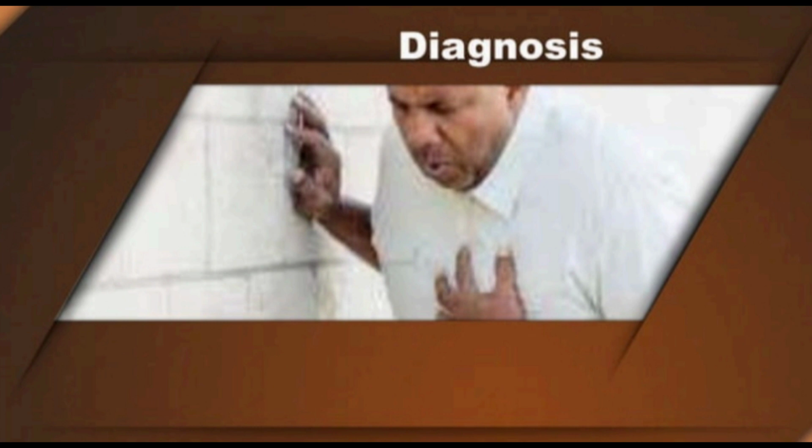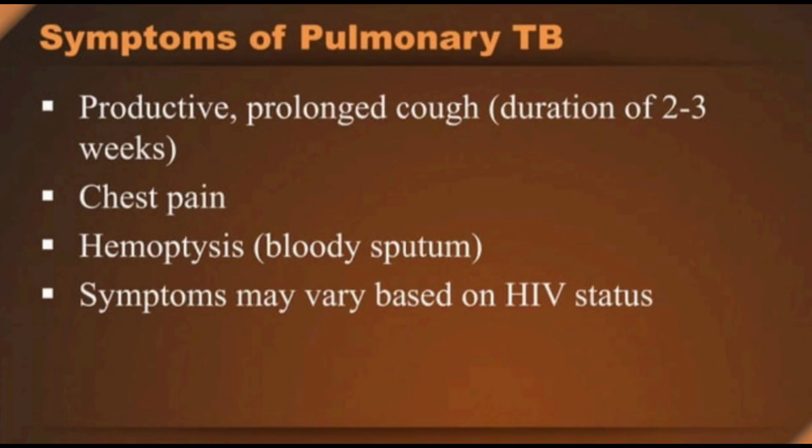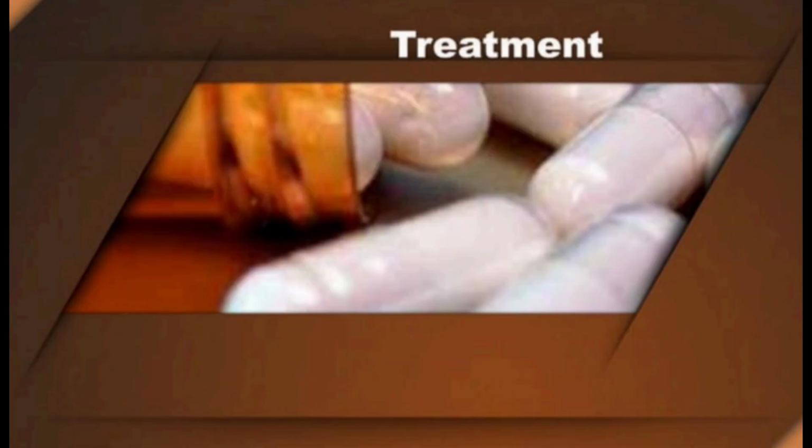Now let's see the diagnosis of TB. Before seeing the diagnosis, let's see some systemic symptoms of TB. So some systemic symptoms of TB are fever, chills, night sweats, appetite loss, weight loss, and fatigue. Symptoms of pulmonary TB: productive prolonged cough of duration 2-3 weeks, chest pain, hemoptysis, blood in sputum, and symptoms may vary based on HIV status. The following picture shows us some of the symptoms of tuberculosis.